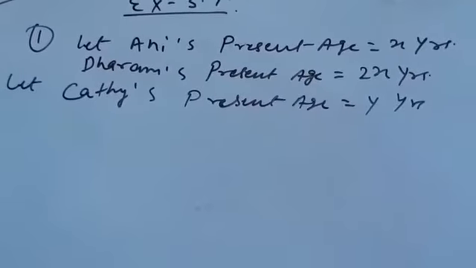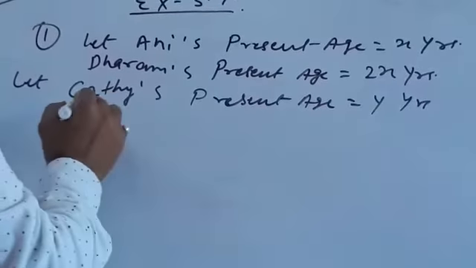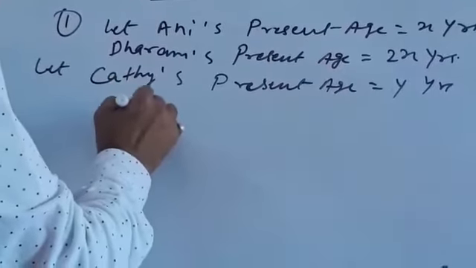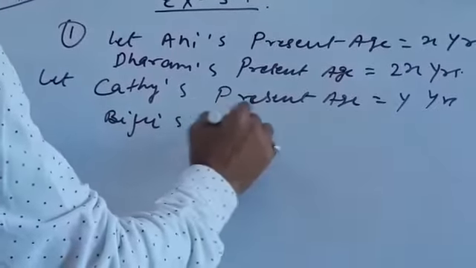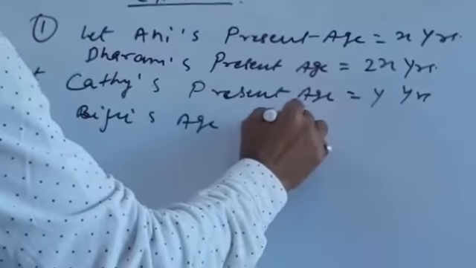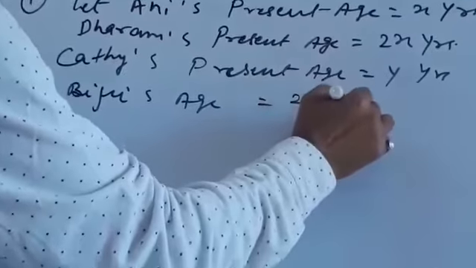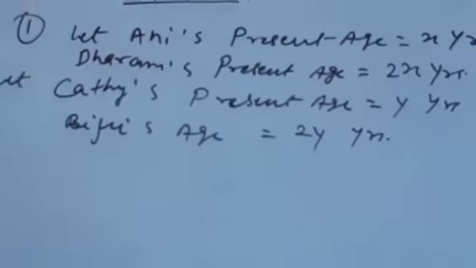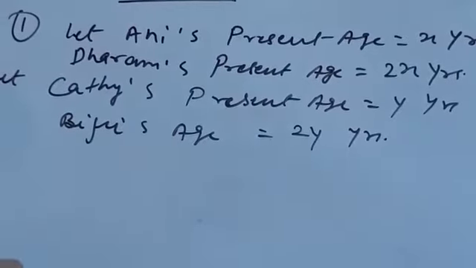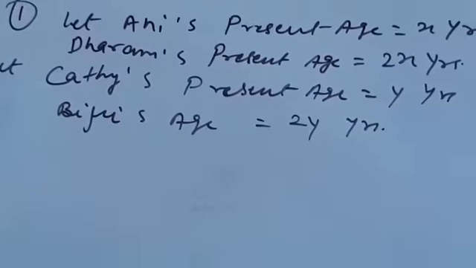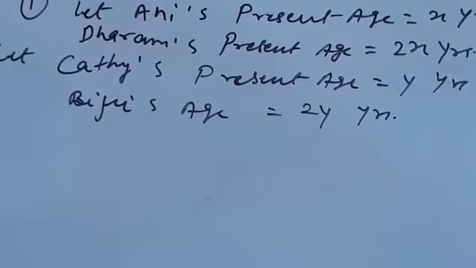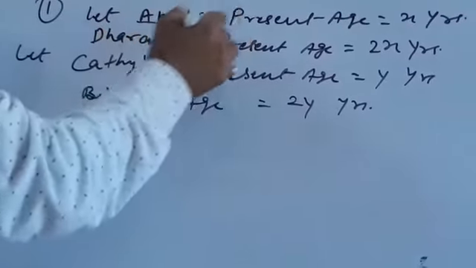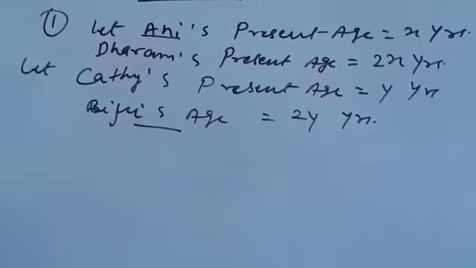Biju is twice as old as sister Kathy. So Biju's age would be 2y years. Now first complete this. What would be the first condition? The very first condition is the ages of two friends Ani and Biju differ by 3. So Ani's age is x, Biju's age is 2y.